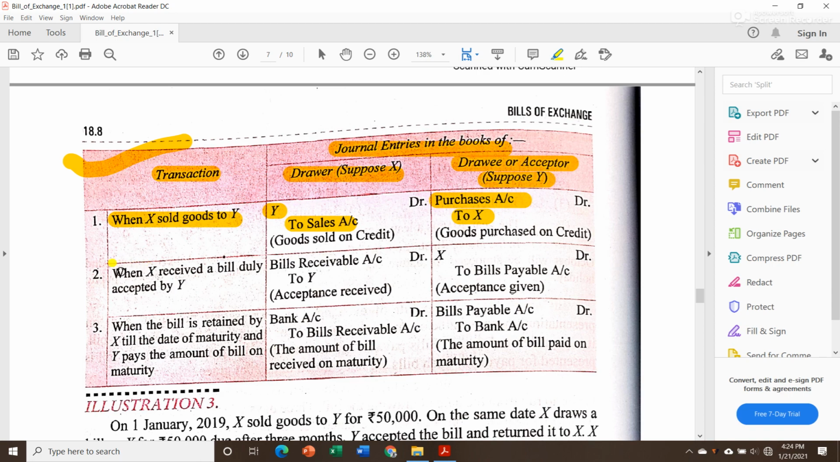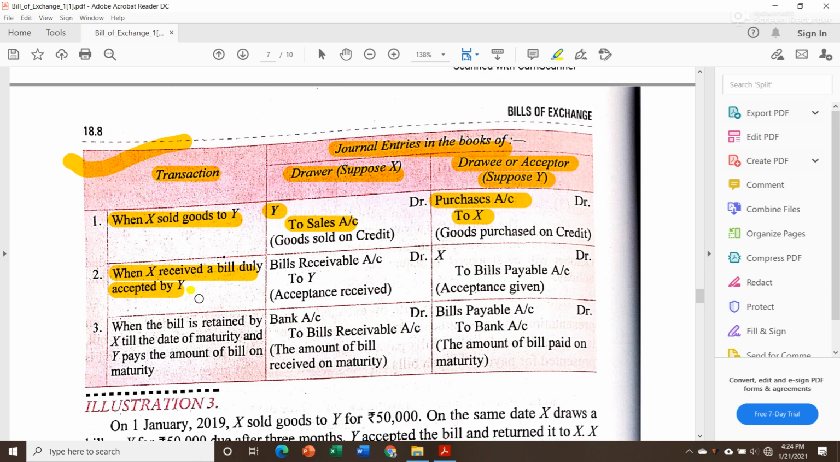Then the next transaction that took place is when X received a bill duly accepted by Y. After selling goods by Mr. X to Y, he will draw a bill and send it to Mr. Y, and after accepting, Mr. Y will send back that bill to Mr. X. That is the next transaction taking place. Drawing of the bill and sending that bill to Mr. Y are not transactions, so for those things we will not make any journal entries, but we will make a journal entry when Mr.